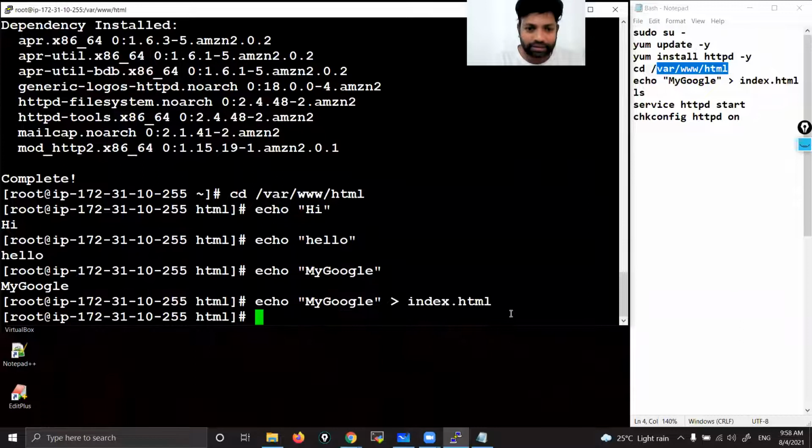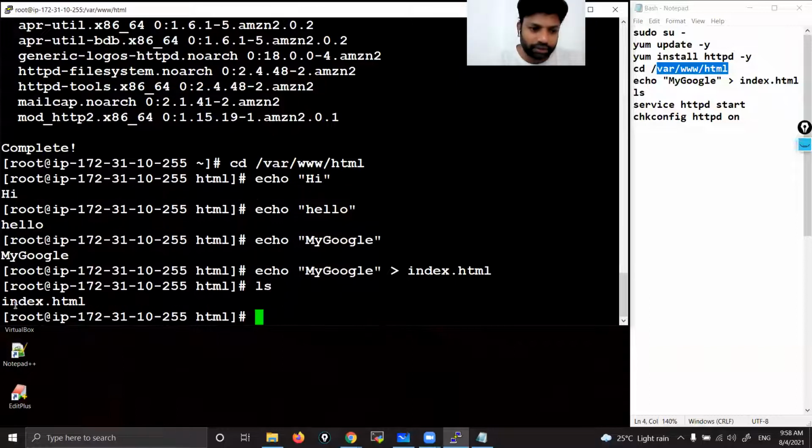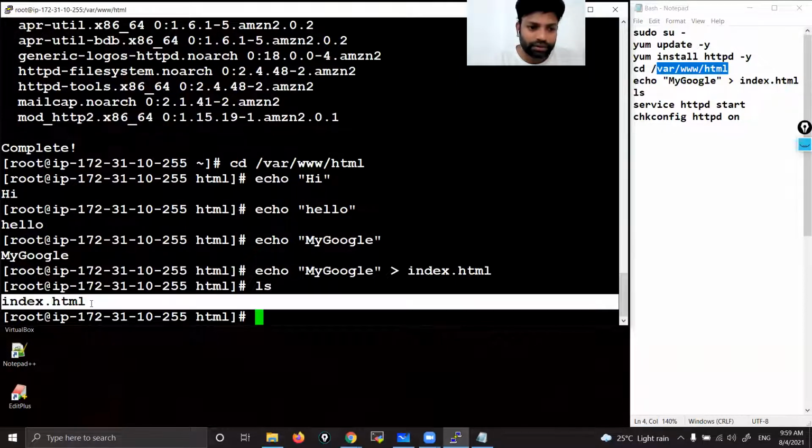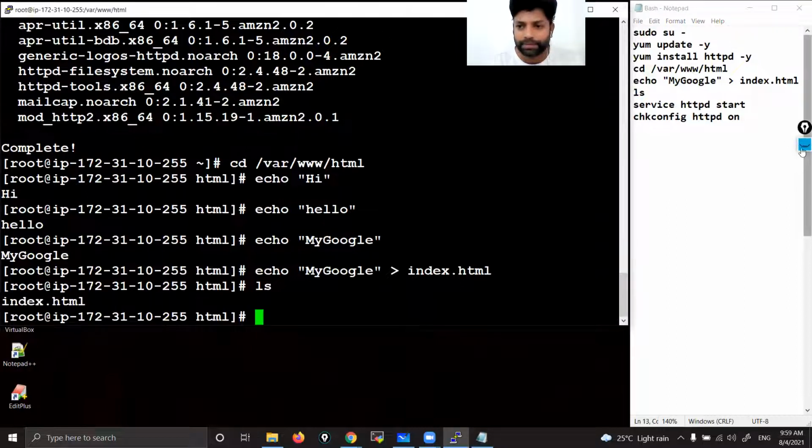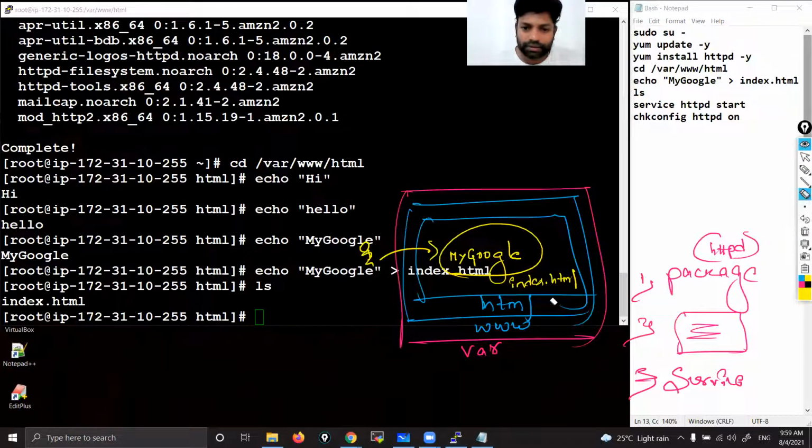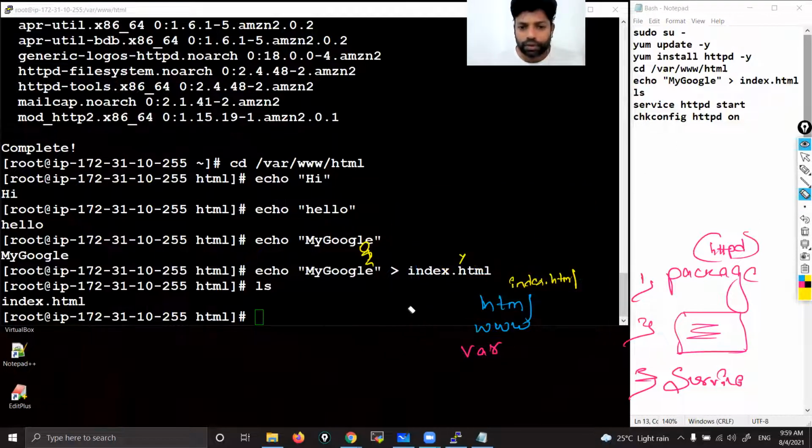If you press enter, that file gets created. How to verify? You won't find any output because we redirected that output to this file. Now you want to see whether the file is there or not. Do ls. ls means list. I would like to see the list of files and directories, or you can call them folders. Enter. You can see the file is there: index.html. Same commands I am running, guys. That means the file is there. Now, next thing.